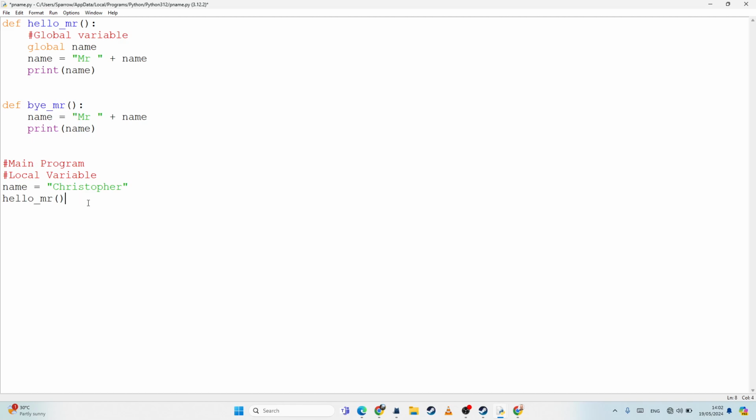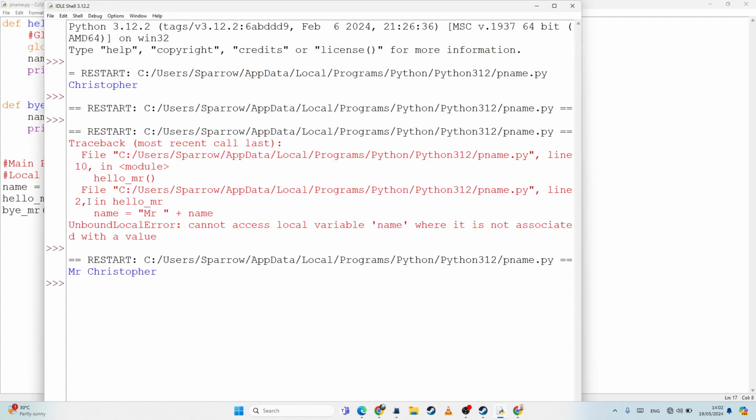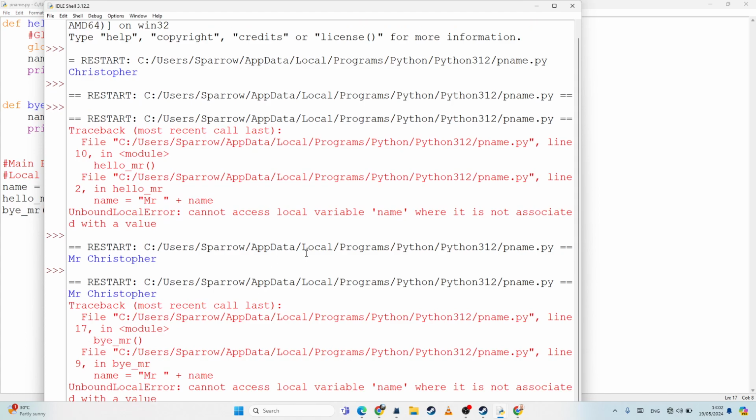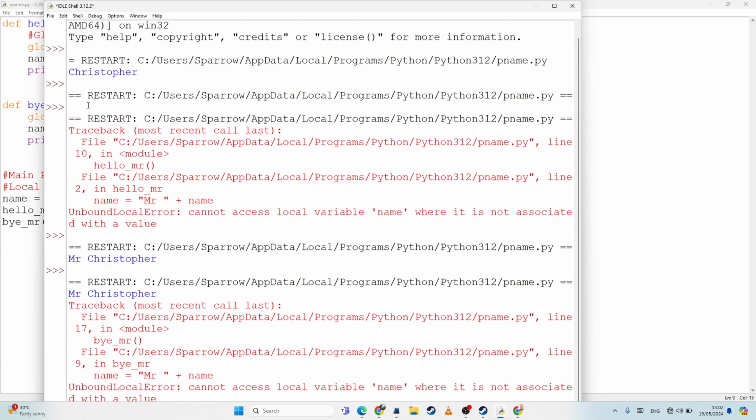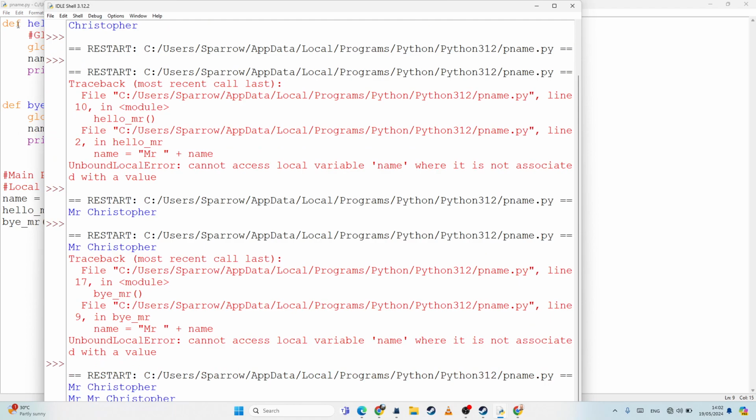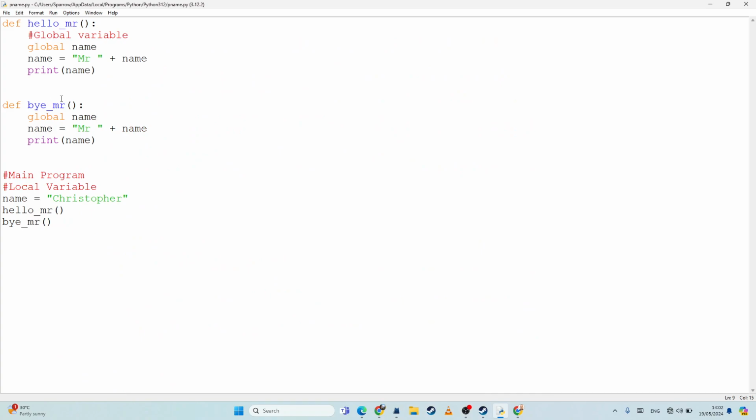So I say hello, Mr. and I say goodbye, Mr. Okay, I still get this error. And so to make it work in there, I'm going to have to do global name again. Okay, and that will print Mr. Mr. Christopher, because I've added Mr. to Mr. twice. Okay, so this is how we use global variables in Python.